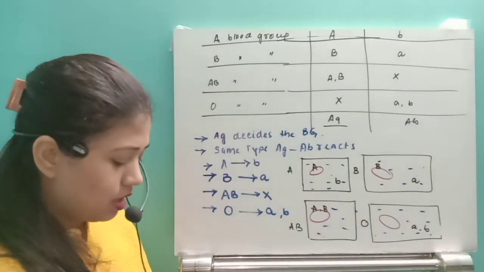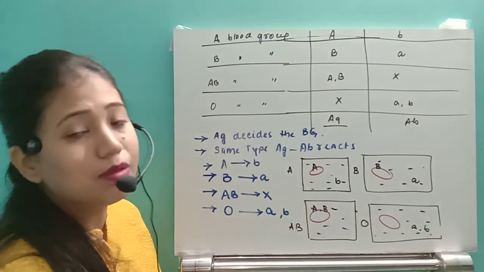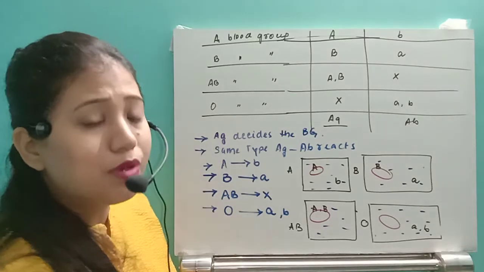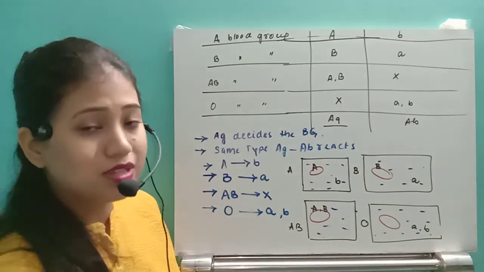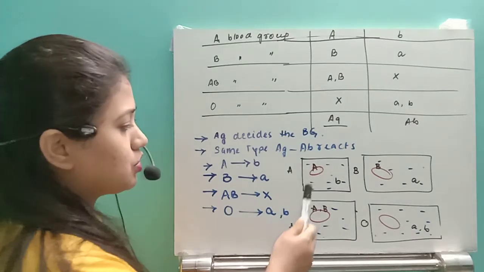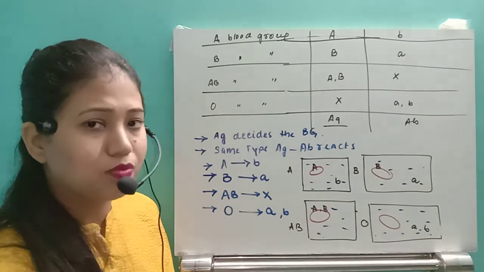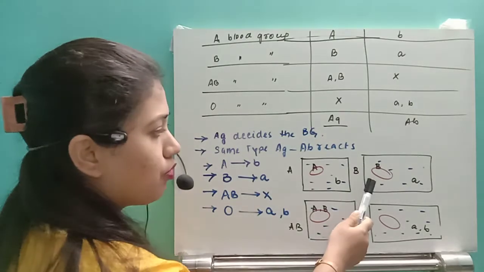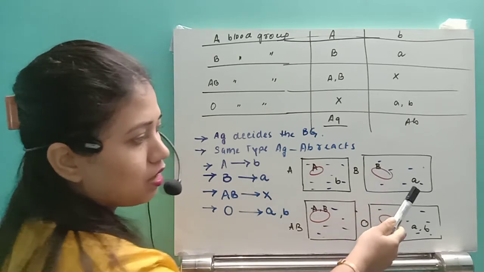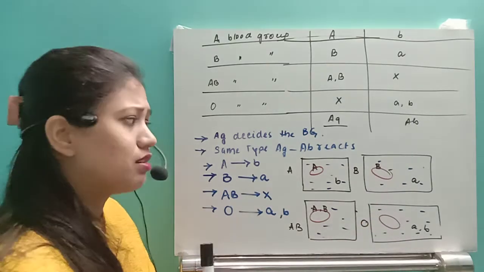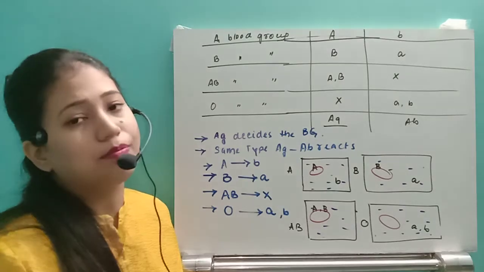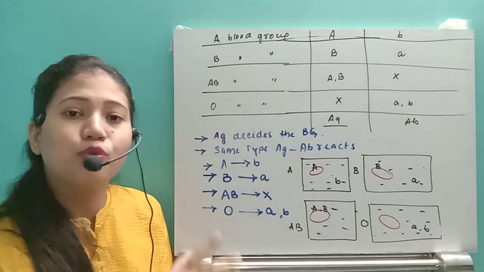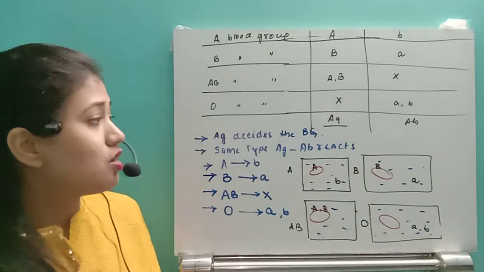If you count the antigens and antibodies in the blood of any individual, suppose an A blood group individual, how many antigens and how many antibodies are there, then always remember the concentration of A antigens will obviously be much more as compared to the antibody, because antibody is present in the plasma. Here for B blood group, if you compare the B antigens and the A antibody, then the amount of B antigen will be more as compared to the A antibody. So I hope you understand what this blood grouping system is, how the blood group is decided. So this is all about it.